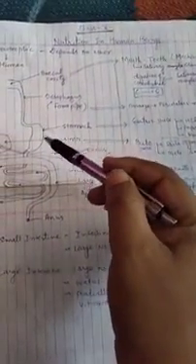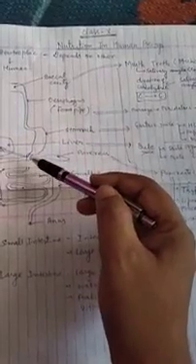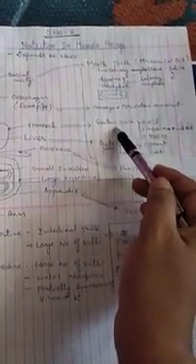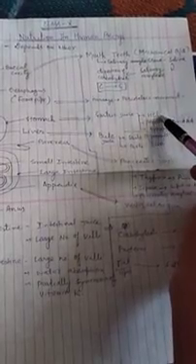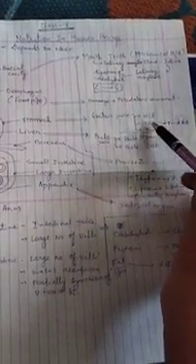After that, food enters the stomach. The stomach is a muscular bag-like structure which churns the food, and it secretes gastric juice from the gastric glands. Gastric juice contains hydrochloric acid, pepsin and mucus.